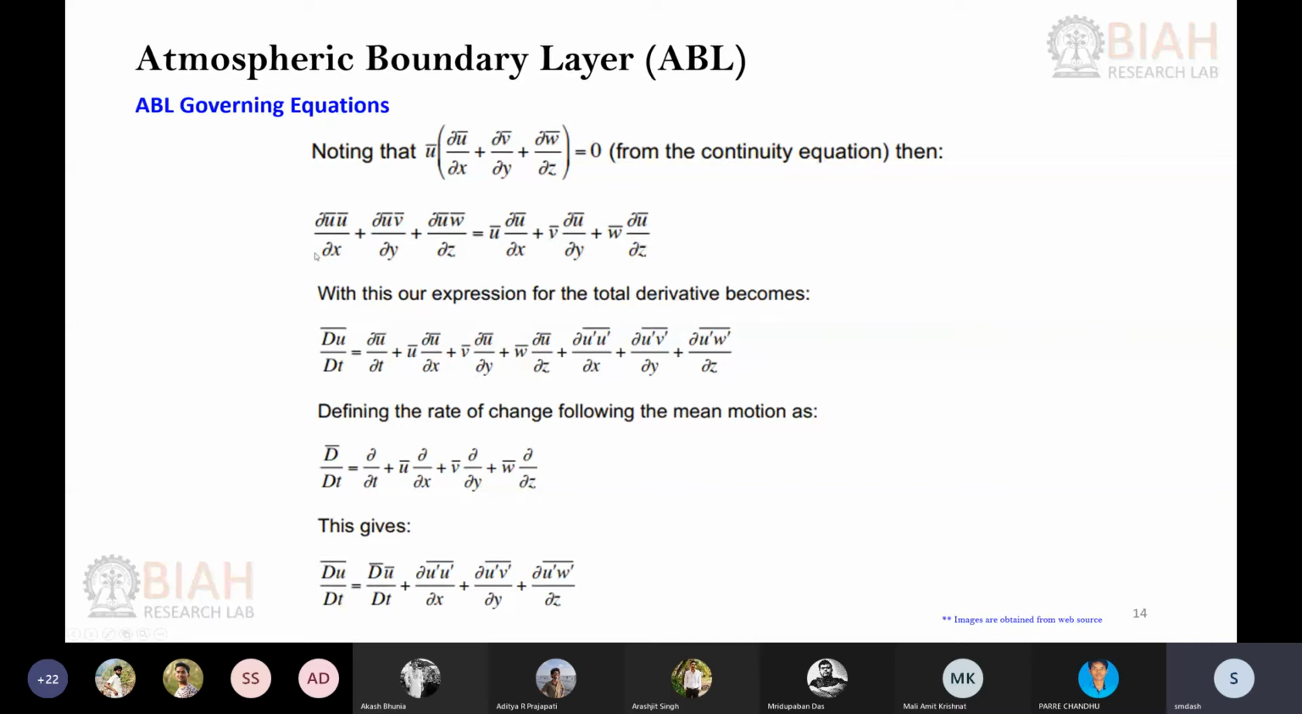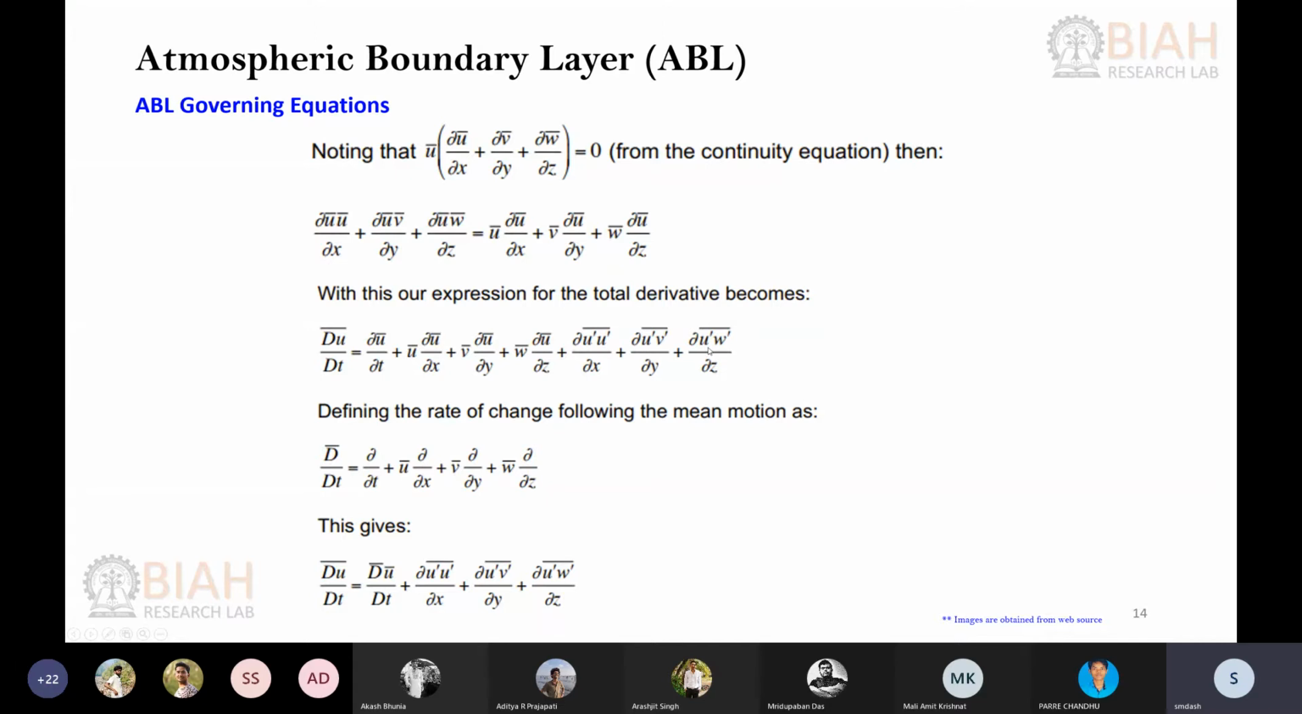Okay, so from this you're basically getting this much, because as I said, the continuity equation will be 0. So the final form of total derivative, if you take the average of that, you will get the mean parts, and some of the fluctuating parts. All right. So this fluctuation on the u direction, you have u component multiplied with u, v, and w components.